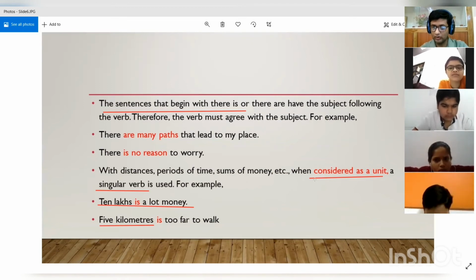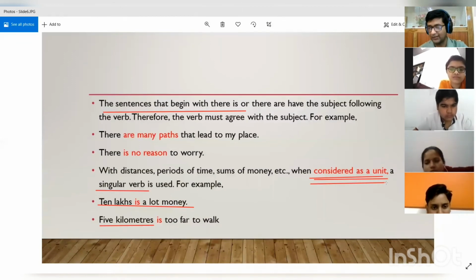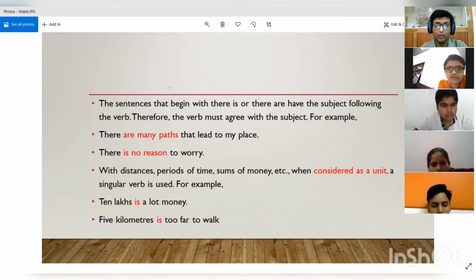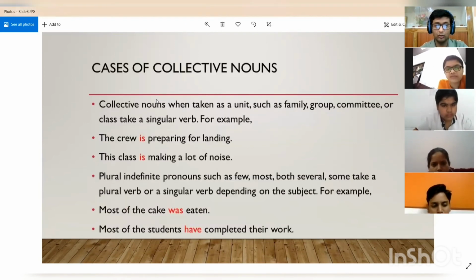Because most of the times when we talk about them, we consider them to be a unit, and a unit is something unitary, single in nature. Since it becomes singular in its usage, we take a singular verb. The same case is happening with collective nouns also, because in collective nouns we make a large number of things into something unitary.